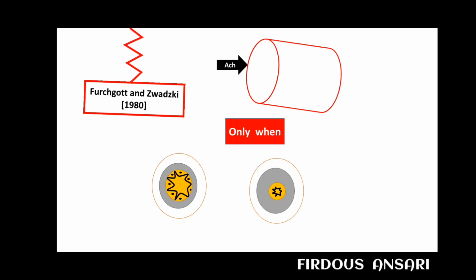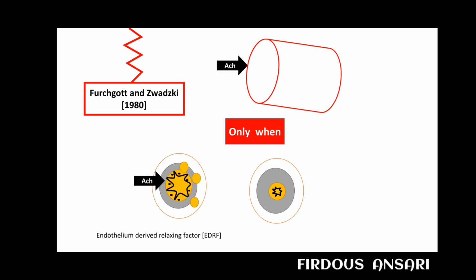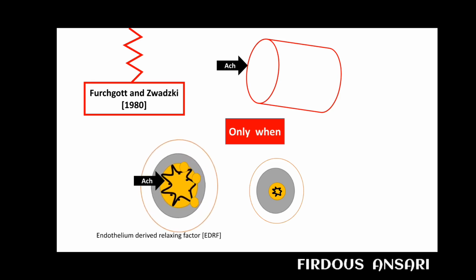So this endothelium lining is very much important, and the reason we are giving so much emphasis to it is that whenever acetylcholine interacts with the blood vessel, a substance is released from the endothelium lining onto the smooth muscles. This substance is the EDRF, that is, endothelium derived relaxing factor, because of which it will lead to vasodilation.